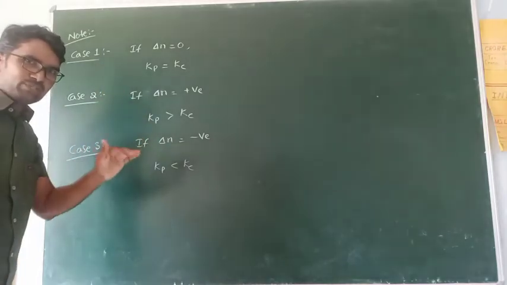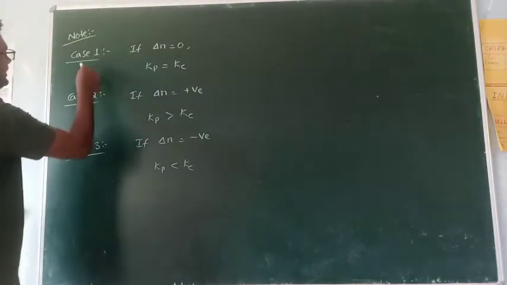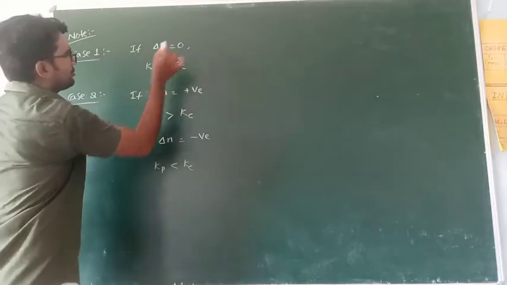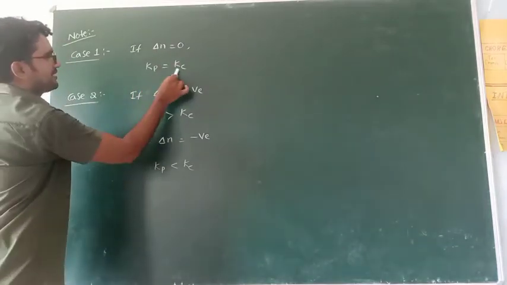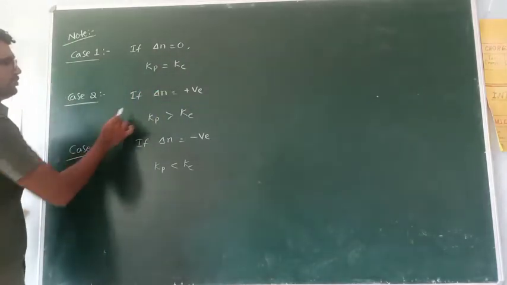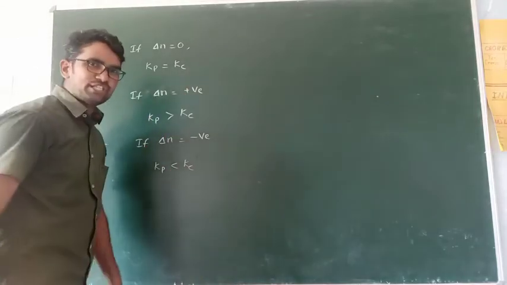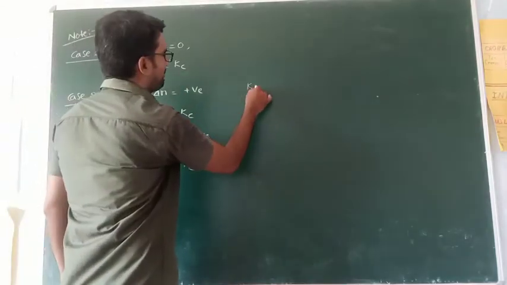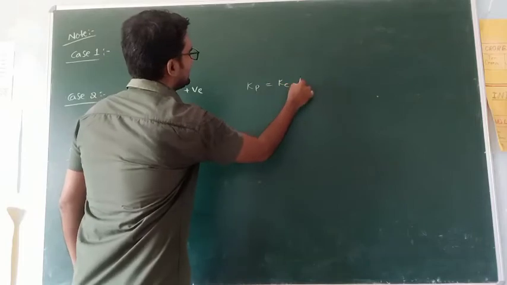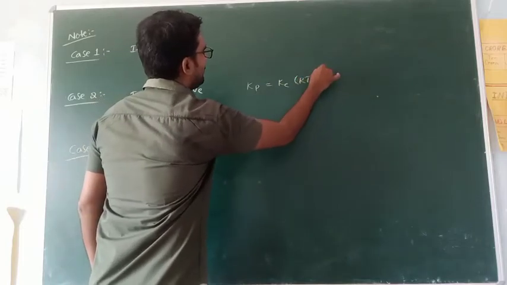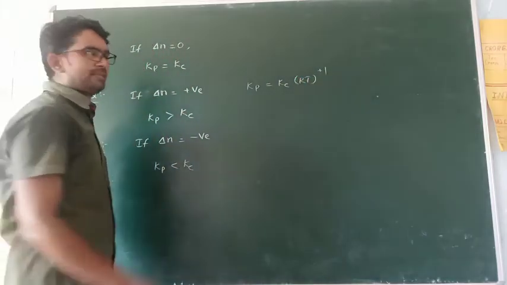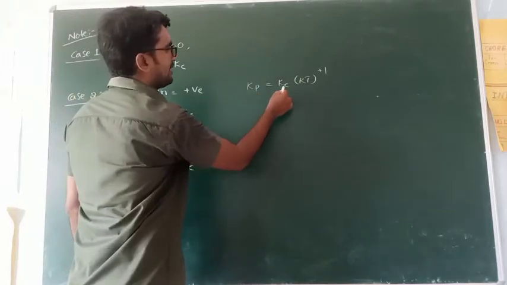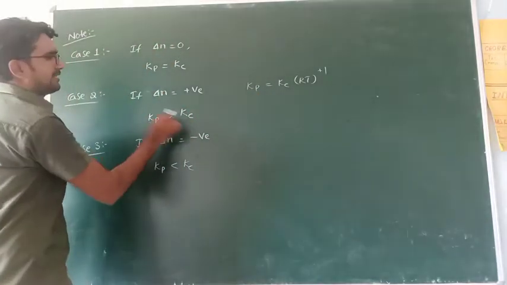Directly, the 3 examples are converted into 3 cases. Case 1, if delta N is equal to 0, Kp is equal to Kc. Case 2, if delta N is positive, Kp is equal to Kc into RT power, for example, plus 1. Then which is the bigger value? Kp is the bigger value than Kc. So Kp is greater than Kc.